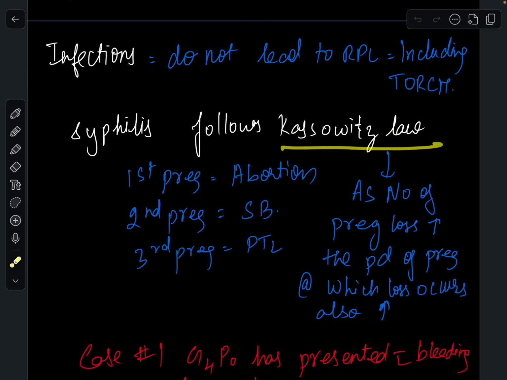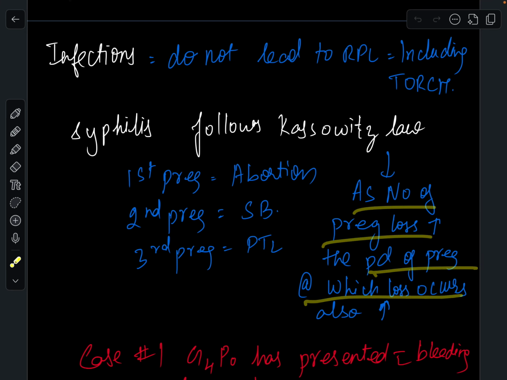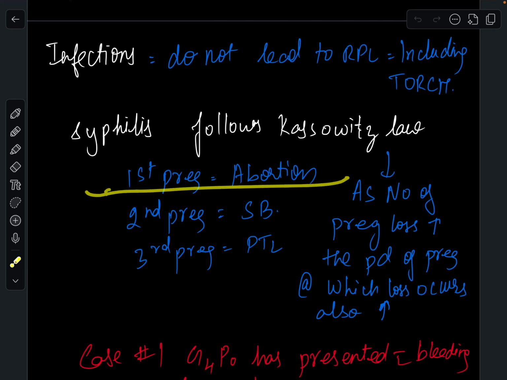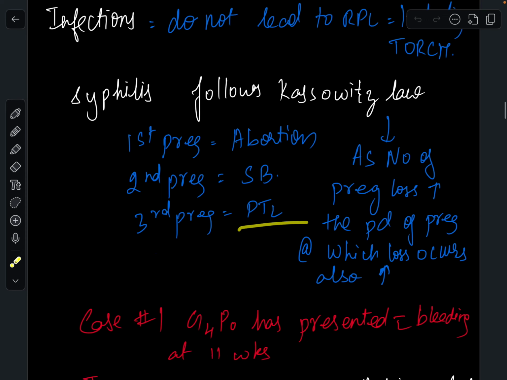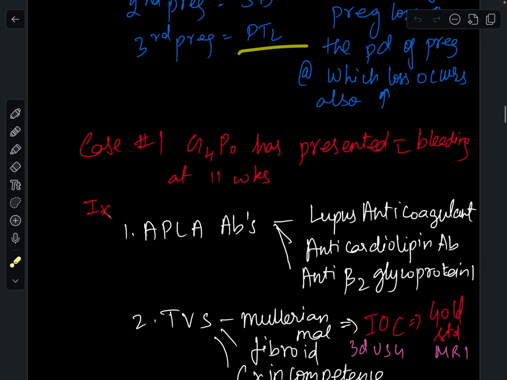Syphilis follows Kassowitz's law. That is, as the number of pregnancies increases, the period of pregnancy at which the loss occurs also increases. For example, if the first pregnancy leads to abortion, in the later pregnancy, that is the second pregnancy, it will lead to stillbirth, and in the third pregnancy, it will lead to preterm labor. We will move on to a case.